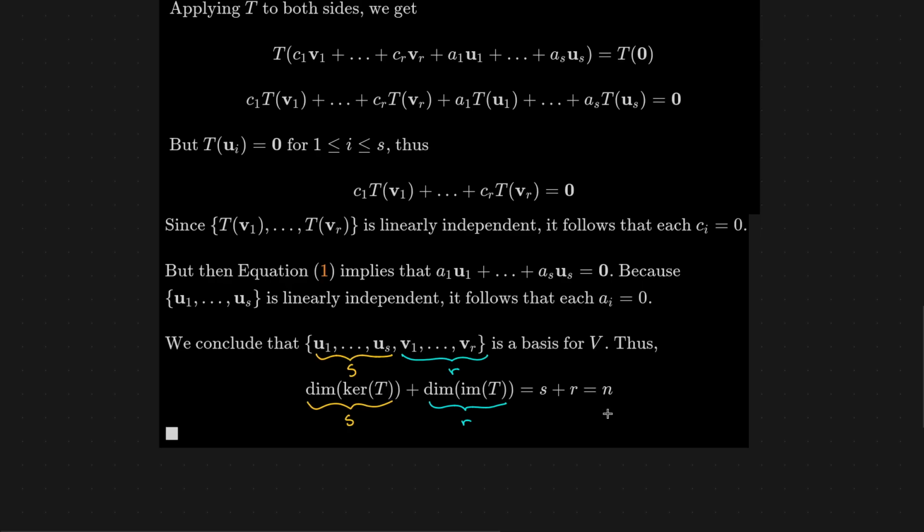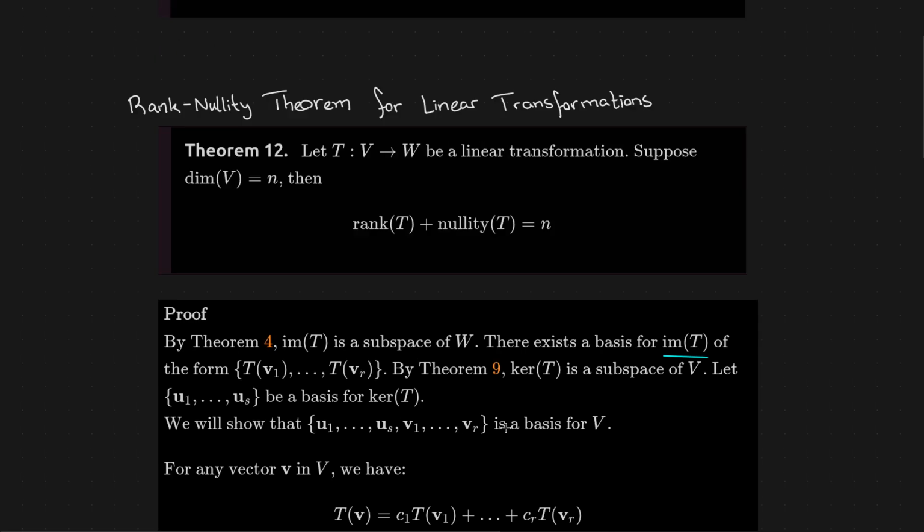The dimension of the vector space V is equal to N. And the dimension is just how many vectors are in the basis. So that's just going to be S vectors here plus R vectors here. So S plus R equals N. This is the nullity. This is the rank of T. And so that proves the result. The rank of T plus the nullity of T is equal to the dimension of the vector space.